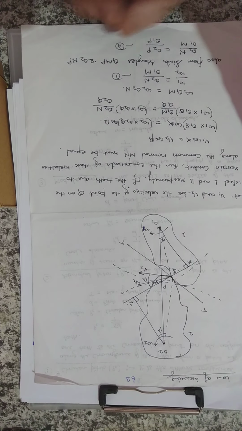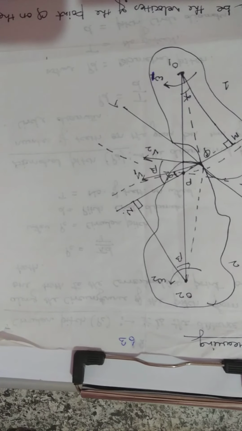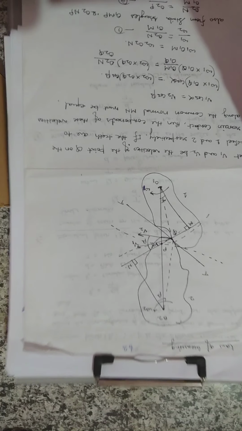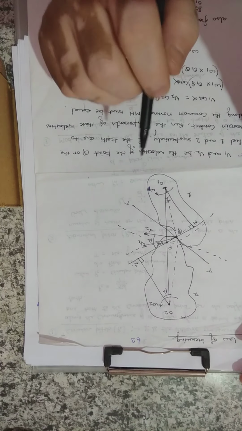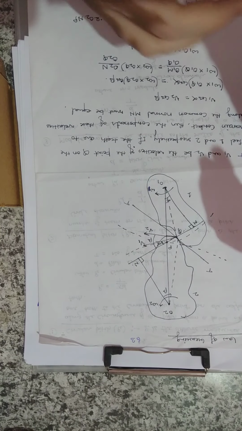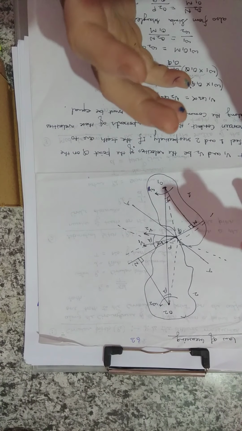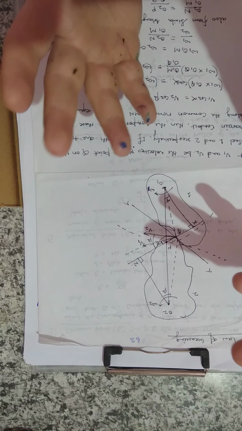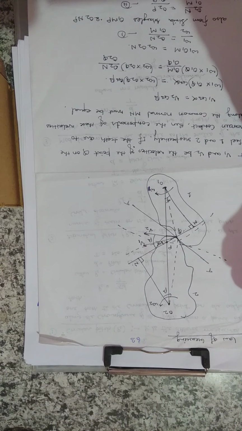What is the law of gearing? First of all, please see the figure or the diagram. This is the diagram, and now I want to explain it. The law of gearing means what are the basic points that define the gearing system, or how we can say that this is the meshing of two gears. So we will conclude by some derivations.